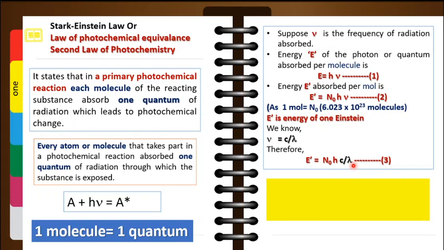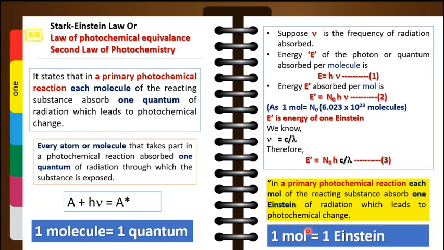So what we have studied so far: for one molecule, one quantum of energy is required. So we can rewrite this law in terms of mole and Einstein. Instead of molecule and photon, we will write it in terms of mole and Einstein. So in a primary photochemical reaction, each mole of the reacting substance absorbs one Einstein of radiation, which leads to the photochemical change. So the thing to be kept in mind: one molecule is equal to one quantum and one mole is equal to one Einstein.